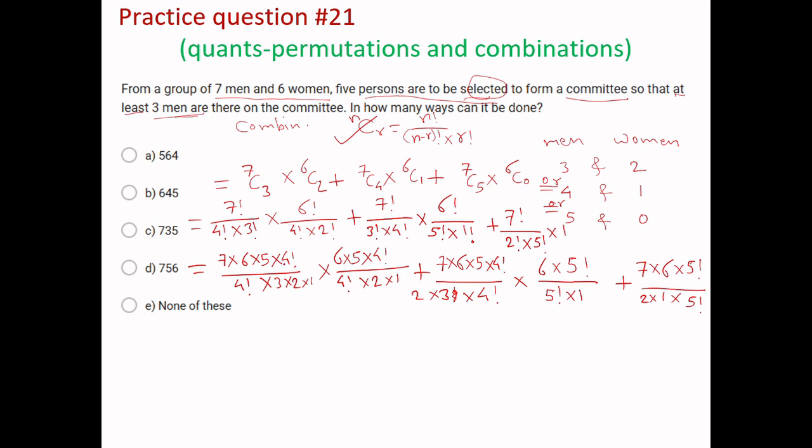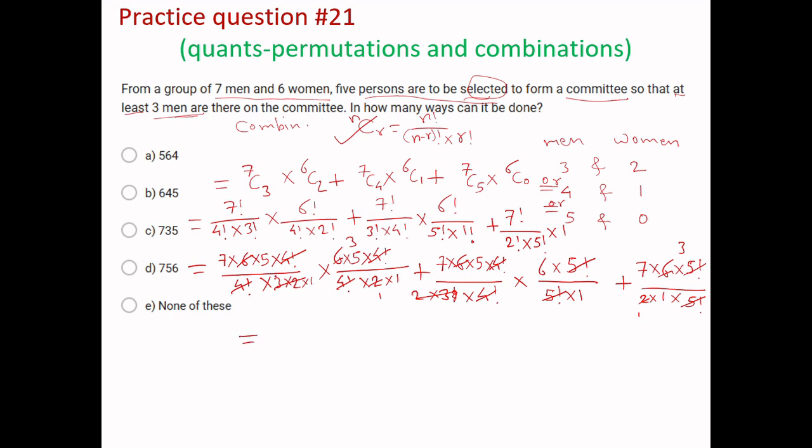Let's do the simplification. 4 factorial will get cancelled, 3 2s are 6, and this 6 will get cancelled. 4 factorial here we can cancel, 2 1s are 2, 2 3s are 6, then here 3 2s are 6, 6 we can cancel, 4 factorial we can cancel, 5 factorial we can cancel, here also 5 factorial we can cancel, 2 1s are 2, 2 3s are 6. This way let's write down the remaining terms.